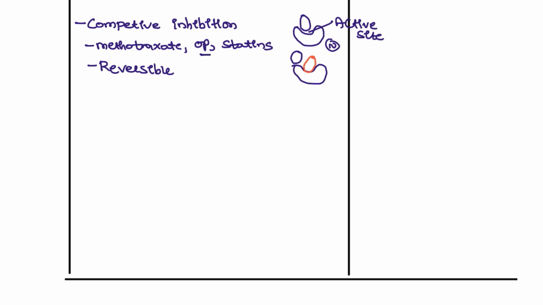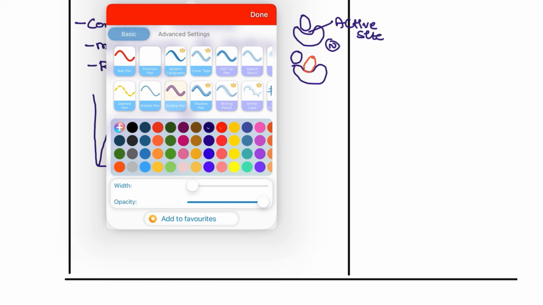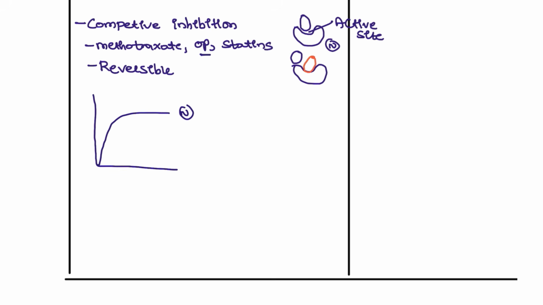How can you identify it? On the graph you are going to see this is the normal, and in the abnormal graph of competitive inhibition, Vmax is normal, whereas for Km you can see this is the normal Km and this is the extra Km.